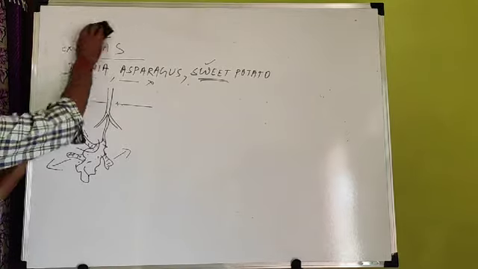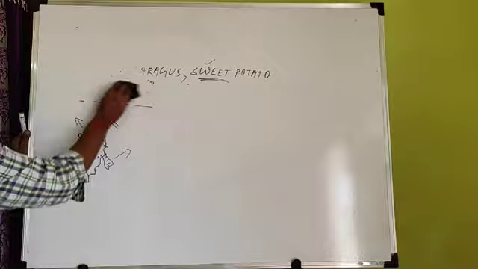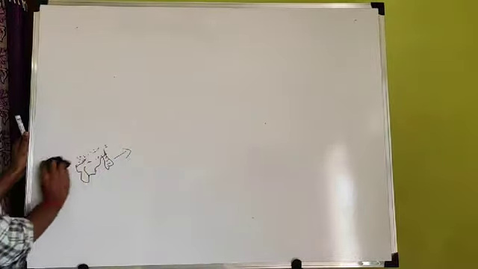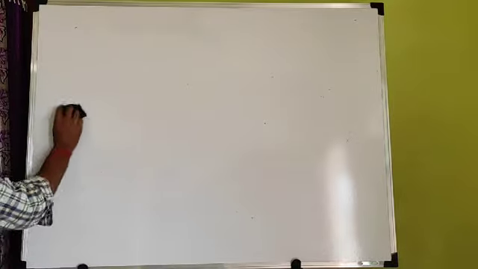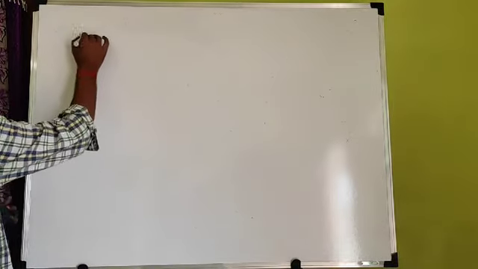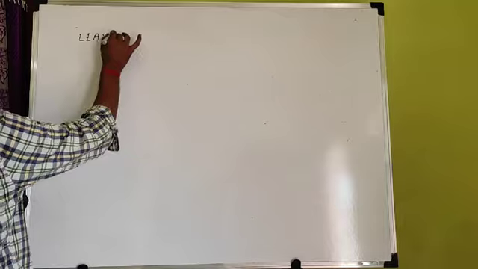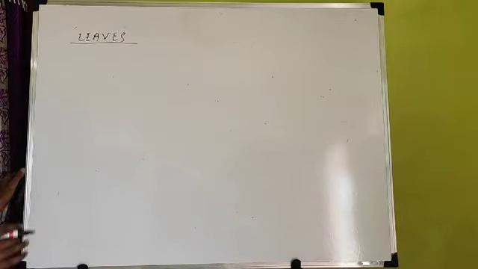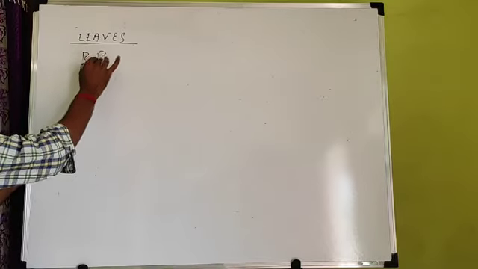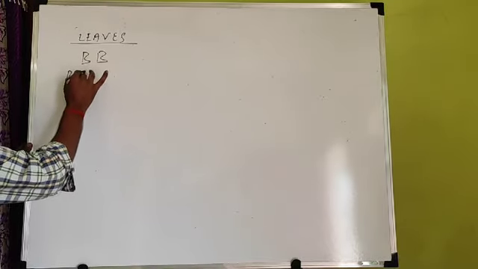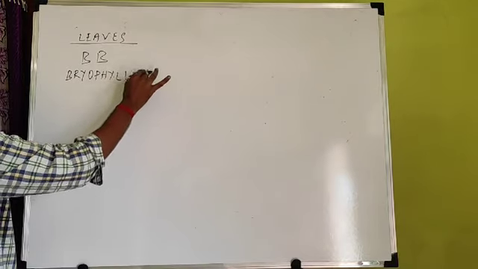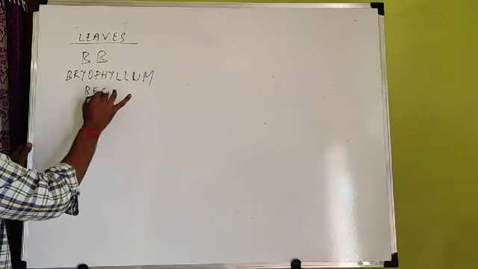Now come to next, leaf. Vegetative propagation by leaf. This is only found in some plants: BB, bryophyllum and begonia.